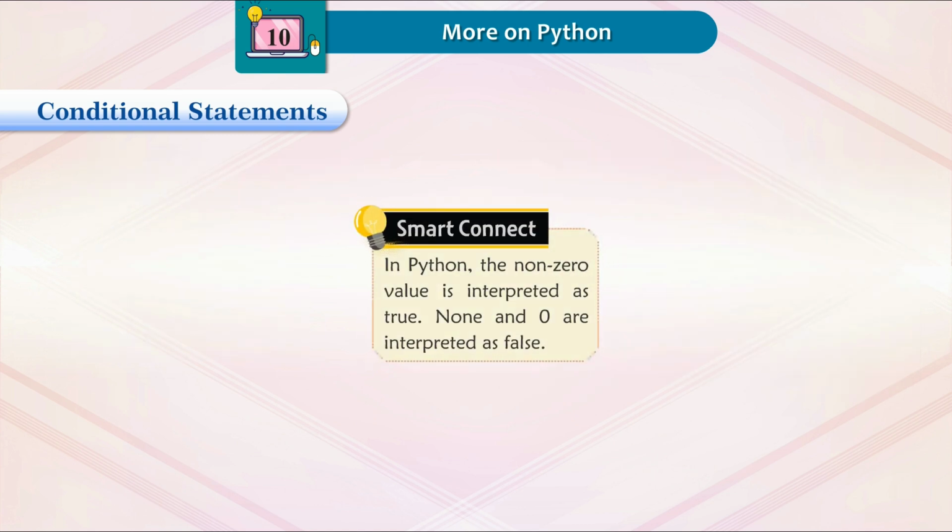Smart Connect. In Python, a non-zero value is interpreted as true. None and zero are interpreted as false.